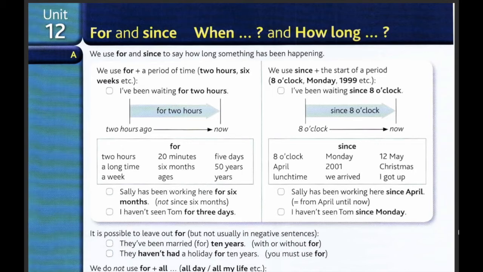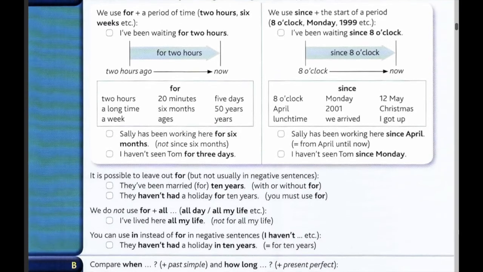It's possible to leave out for, but not usually in negative sentences. So you can say they've been married 10 years, or they've been married for 10 years. It doesn't matter if you keep it or not because the meaning is the same. But if you say a negative sentence, they haven't had a holiday for 10 years, then for is a must. For is necessary. You can't remove it.